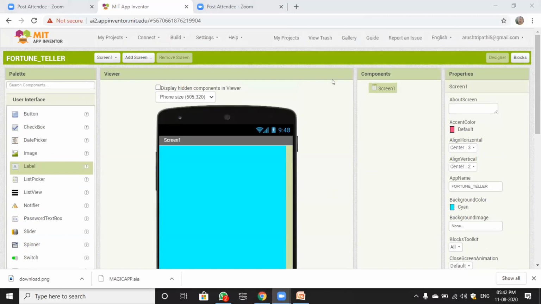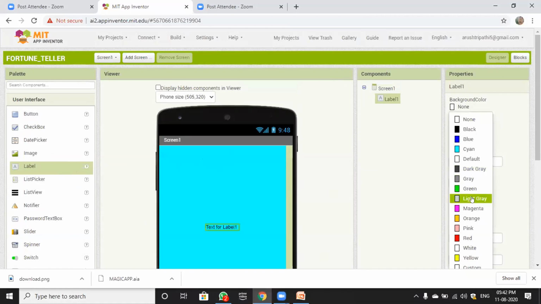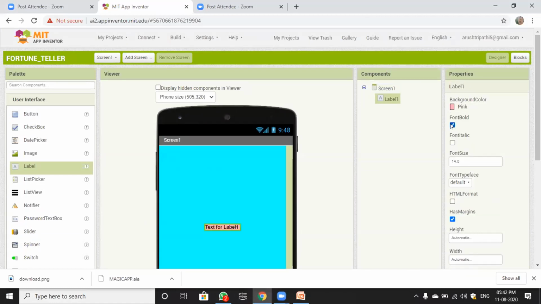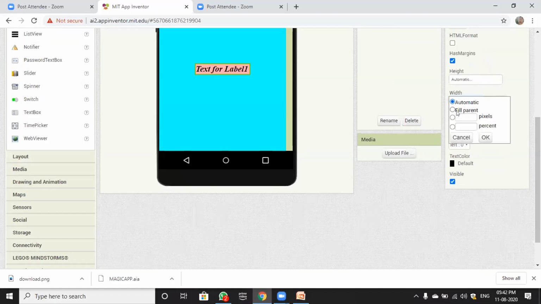Okay, so till then we will start making the app. Quickly add a label. Its properties are: background color will be pink, font bold, font italic, font size 24, font typeface will be serif, width will be fill parent, text will be welcome to my app.